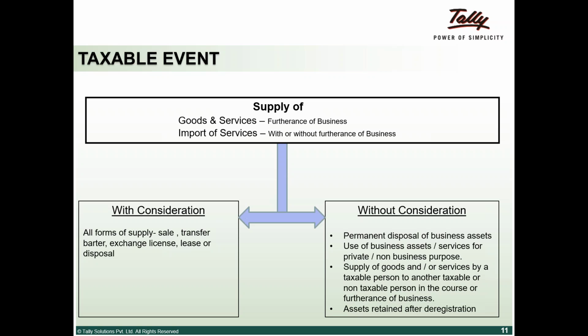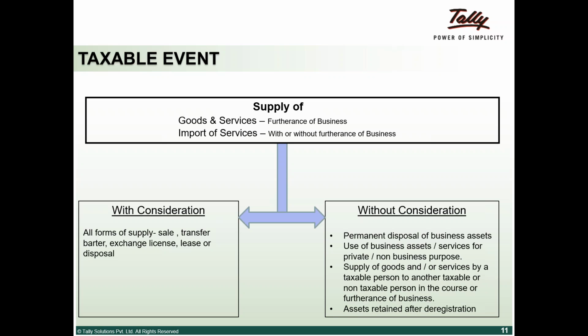They have also dealt with the example of import of services. That means I get a service from overseas countries, which is a taxable event. But in that case, whether it is for business or non-business, it is a taxable event. That is how we have defined it in the top portion.